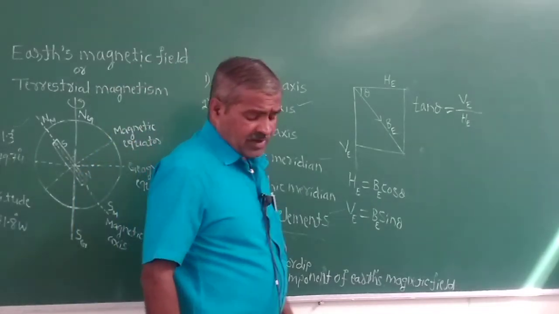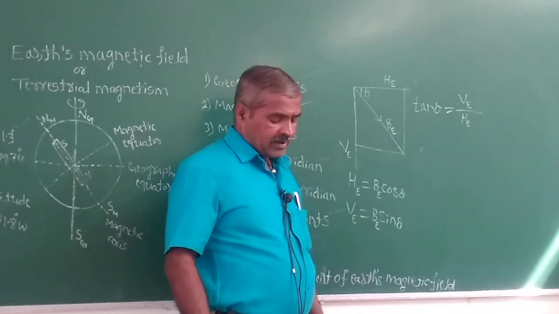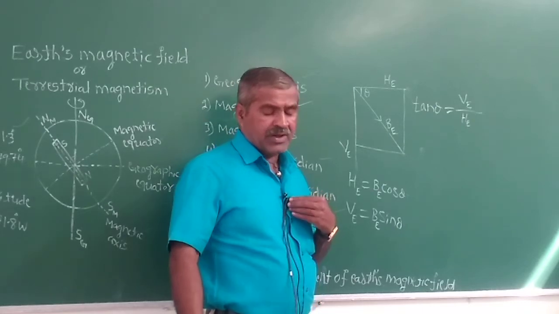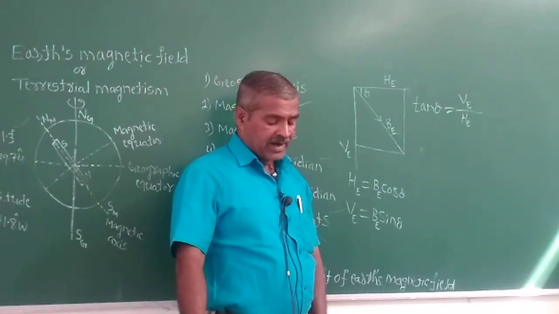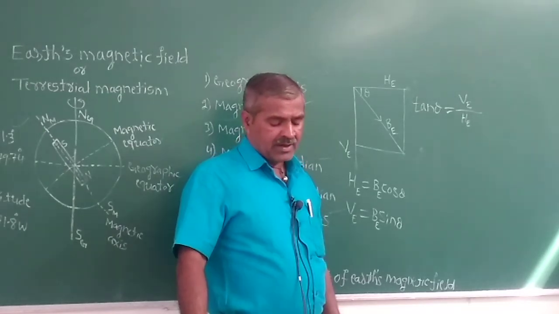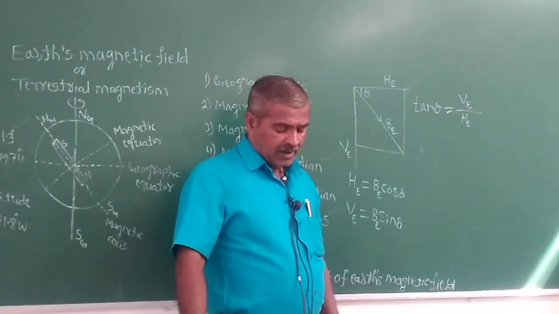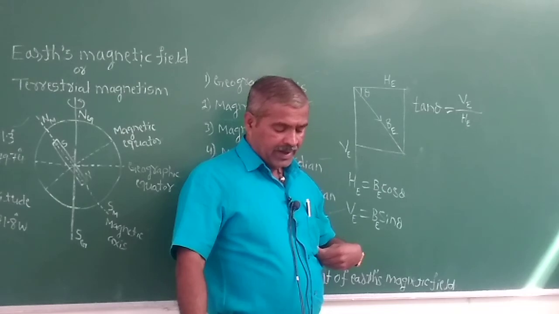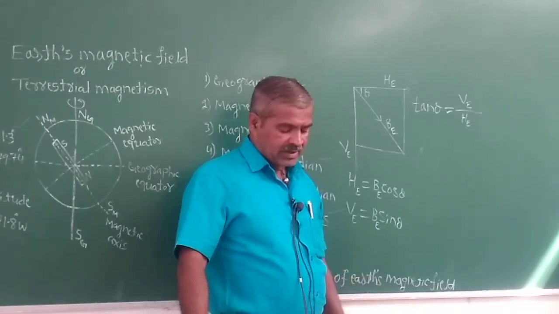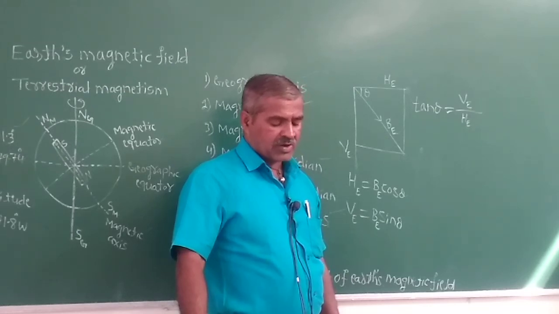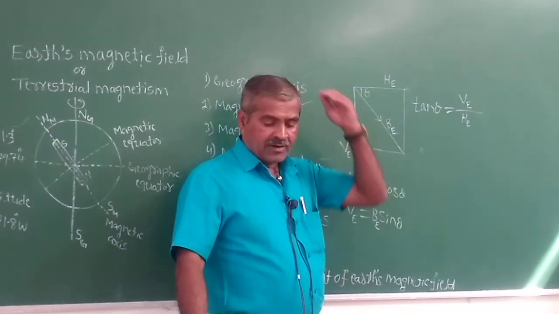Clear? So the component of the Earth's magnetic field along the horizontal direction is called the horizontal component of the Earth's magnetic field.